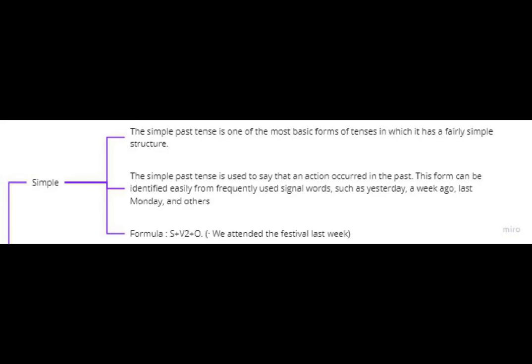First, positive is subject plus verb to plus object. For example, we attended the festival last week. Second, negative past tense. Subject did plus not plus verb to plus object. For example, we did not attend the festival last week. Third, interrogative. Did plus subject plus verb to and plus object. For example, did they attend the festival last week?